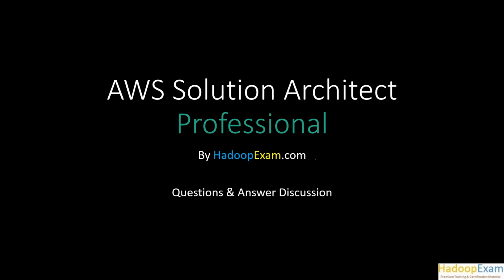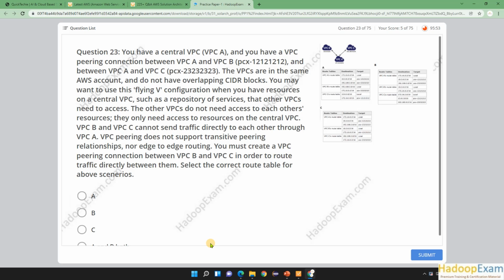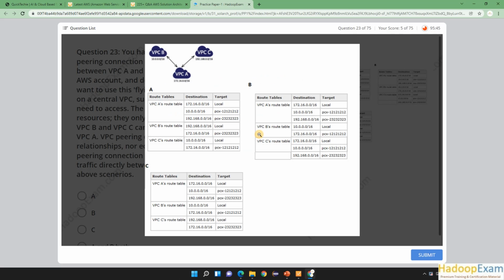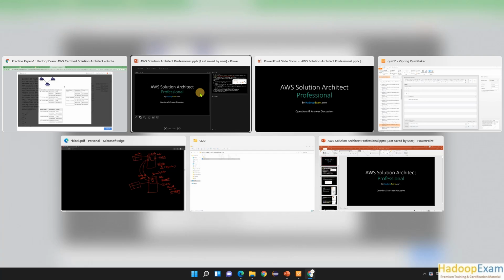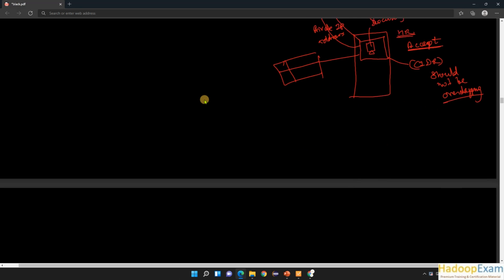In this session or series, we are going to discuss question number 23 for AWS Solution Architect Professional Level. So let's go directly to question number 23 and understand what exactly the question is. You have a central VPC A, as you can see in this diagram. If you click on this, it would be expanded. Let me draw it again.